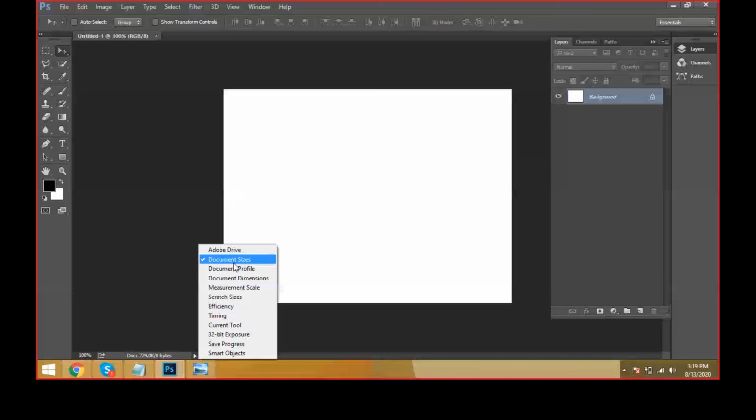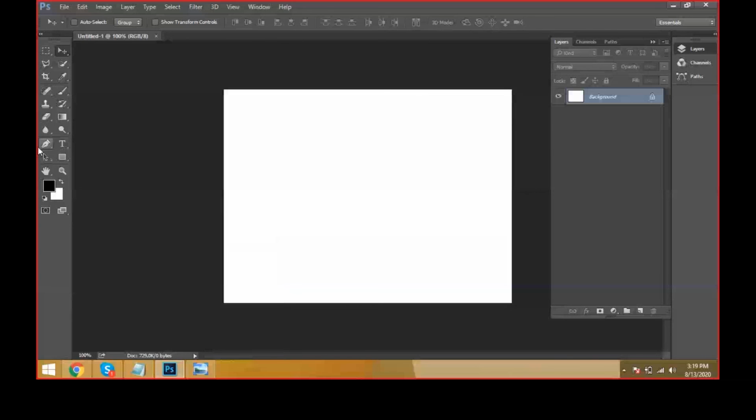And come to here, these are the document sizes, document profiles, scratch sizes, timings, current tool, what tools we are working with, and how the saving progress is. All things it takes as a status. What is the status going on, like that it will be activated. Now it is document size, that's why it has been activated in document sizes like this. This we call the status bar, tools, menus, properties bar, palettes or panels.